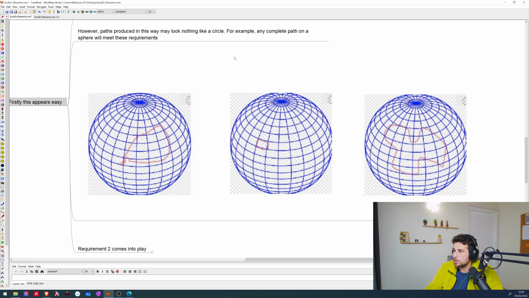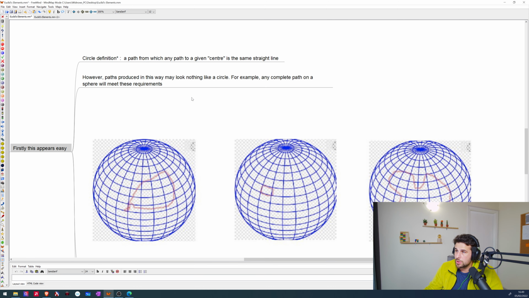So if we look at a sphere here, and we try to use the first simple definition that comes to mind, which I just stated previously, if we were to be on the surface of a sphere, if I were to draw this irregular shape, this would still meet the definition of a circle. So let's think about it here, right?